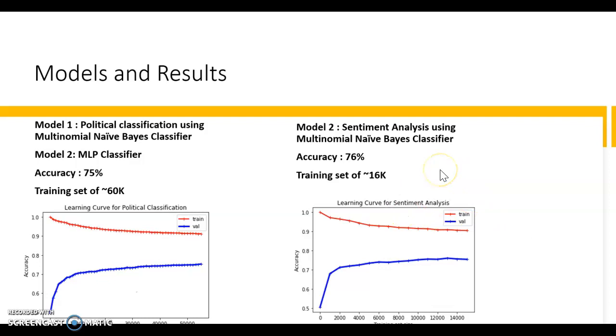For sentiment analysis, we used a data set available on the internet, and we shortlisted 20,000 tweets, and performed the same set of steps that we did for our political classification. The data set for sentiment analysis was close to 20,000, and the training set here was 16K. The accuracy we developed on this model was again 76%. As we can see, the train and the test set accuracy is pretty much flattening after a certain point of time.